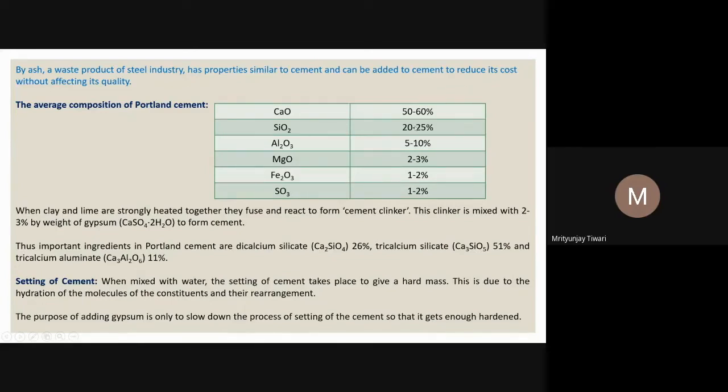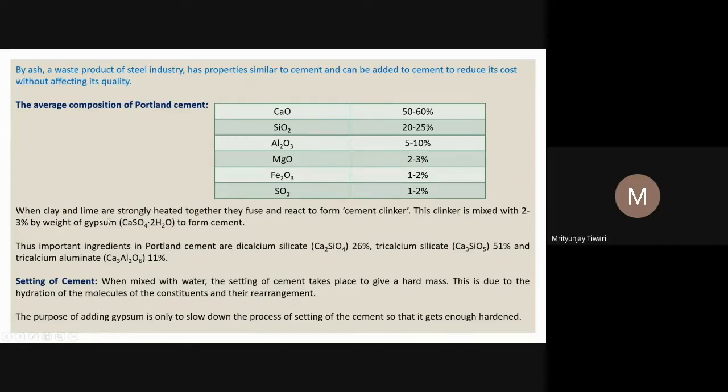So the average composition of Portland cement is what? Calcium oxide, you can see here, 50 to 60%. Silica, SiO2, is 20 to 25%. Alumina is 5 to 10%. Magnesium oxide, 2 to 3%. Fe2O3 is the ferric oxide, or iron 3 oxide, 1 to 2%. Sulfur trioxide, SO3, is 1 to 2%. And this is the usual average composition. In this range, you can add these materials so that you can form a cement.